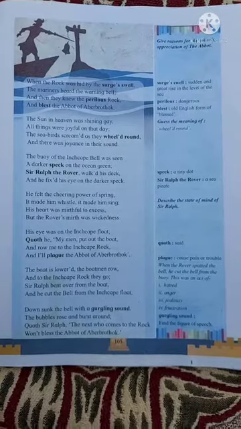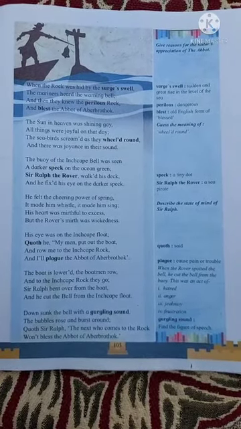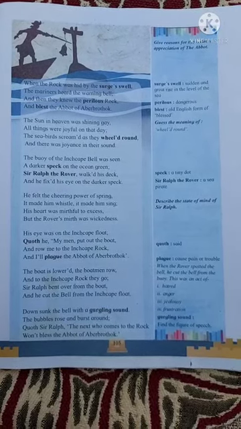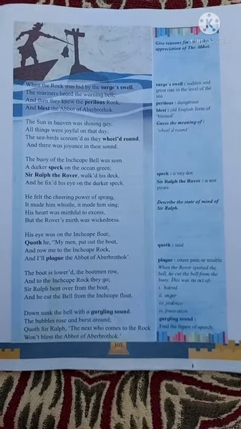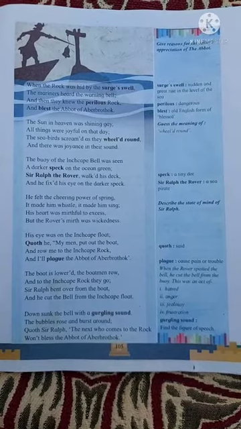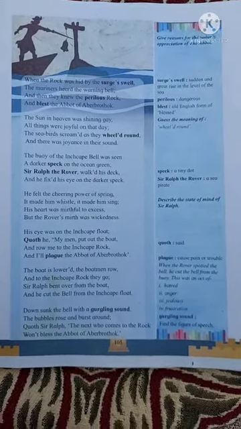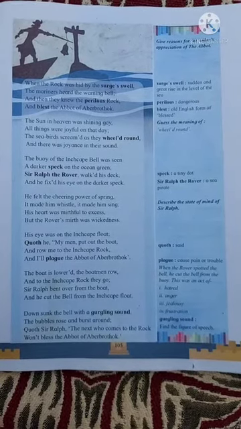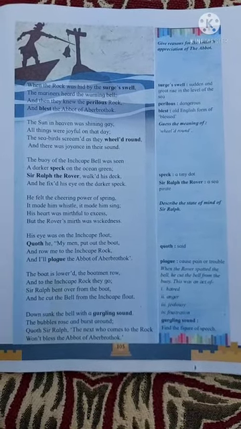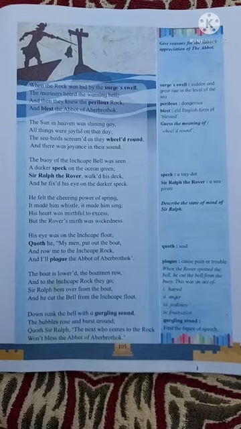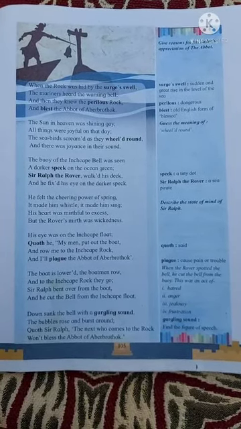His eye was on the Inchcape float. Quoth he, "My men, put out the boat and row me to the Inchcape Rock, and I will plague the abbot of Aberbrothock." He was continuously watching the Inchcape Bell there. Quoth means he was saying, these are his words.